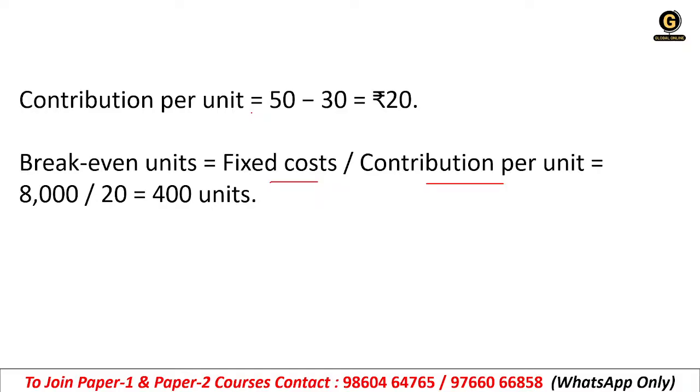So if you divide your fixed cost by the contribution, you will have the break even units. I'm talking about the units, not the price. So this is the formula for the break even units. Okay, so 400 units will be your right answer.